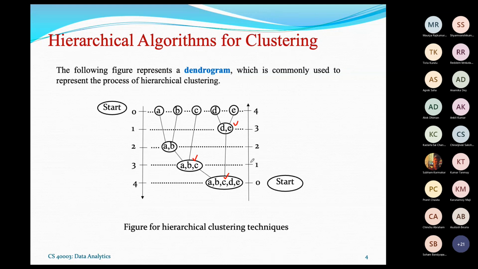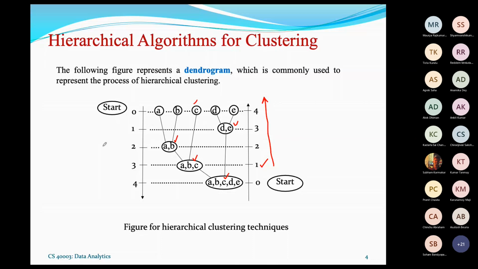So this is, we can say, the next level. And in the next level, starting with ABC, again we can split into AB and C. And if we continue like this, it will go on. So the divisive algorithm actually goes like this. In each level, it will split a larger cluster into smaller ones. And this kind of splitting can be better represented by the graph as I show you. So this is the divisive algorithm.